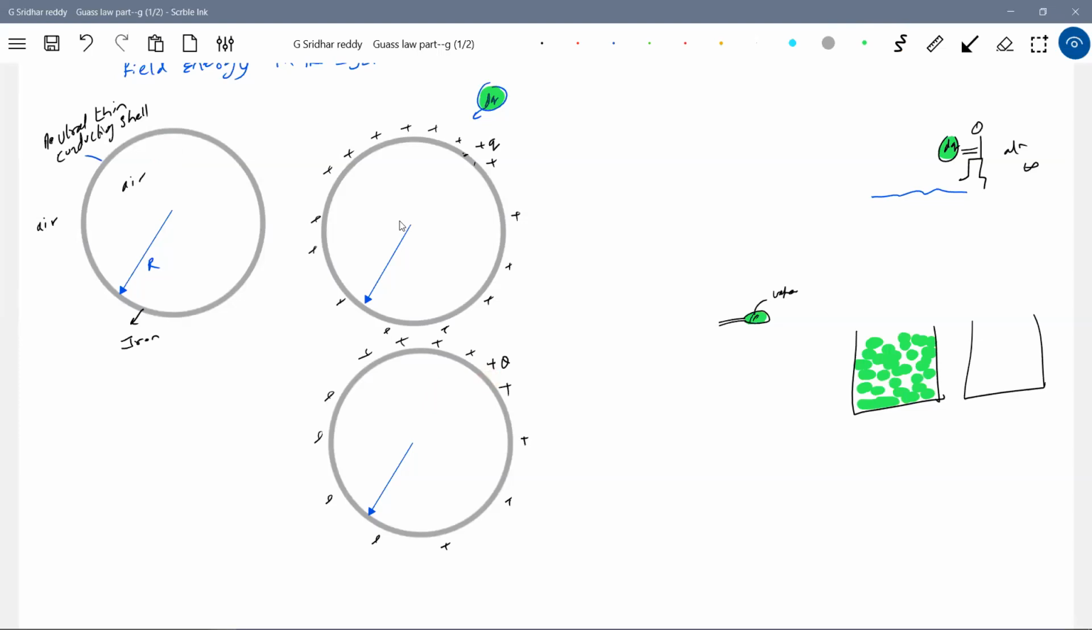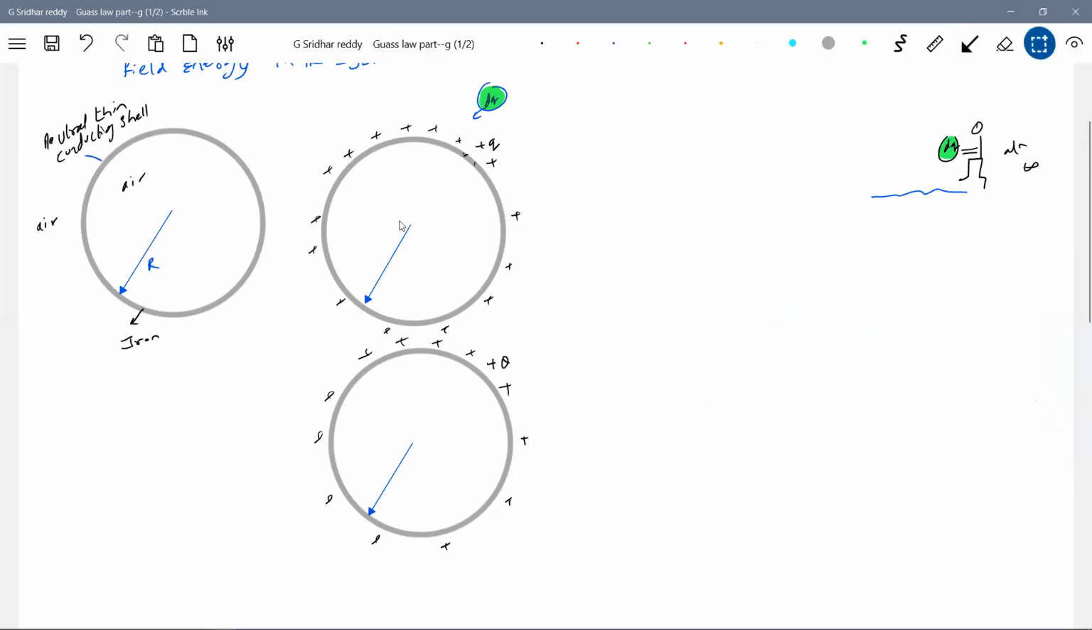Okay, how to find that mechanical work then? I'll be doing work, and all the mechanical work I do will be converted into electrostatic field energy. And it will be there in the surrounding of the charge.